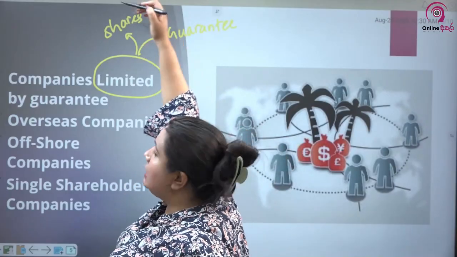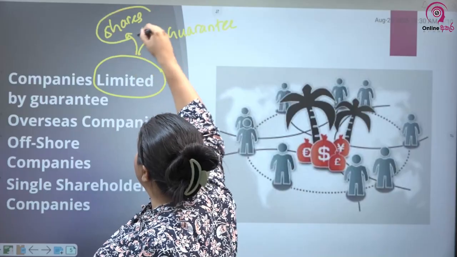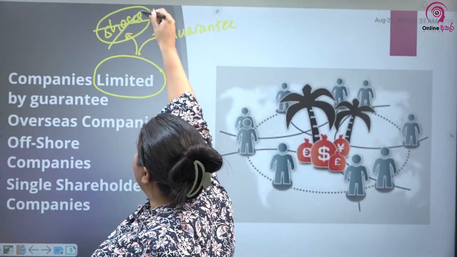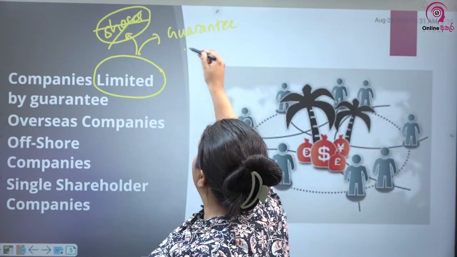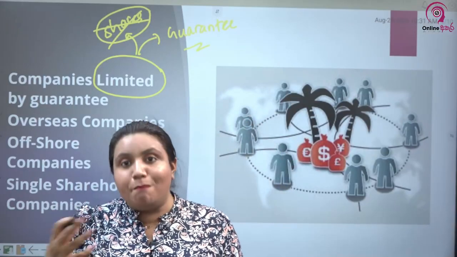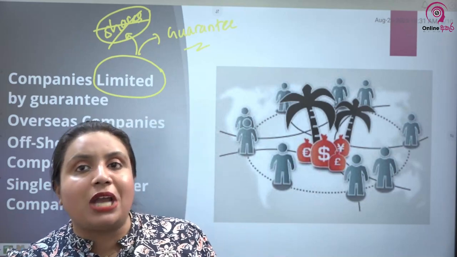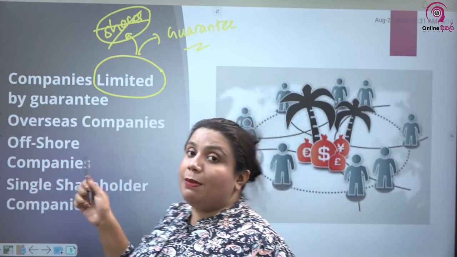Earlier, what we discussed, private limited companies and public limited companies, are usually companies limited by shares. Now this is a company limited by guarantee. How much is the guarantee of each member? We can't call them shareholders, we call them members, because there are no shares in a company limited by guarantee.